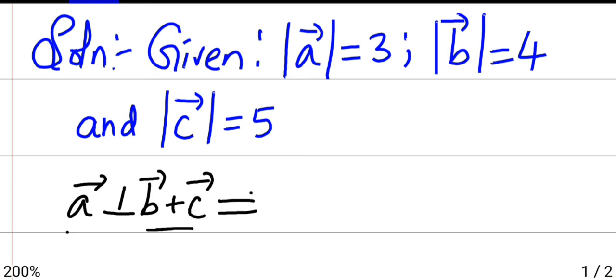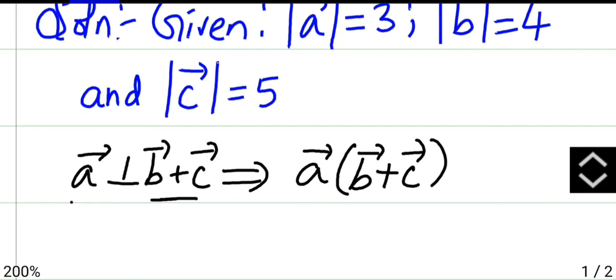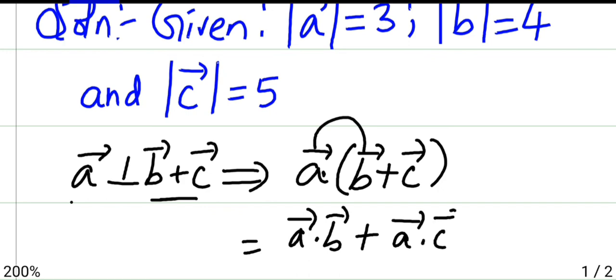That can be given as A vector dot bracket B vector plus C vector equals 0, perpendicular means we should write dot. And the same thing can be written, by the distributive property, as A vector dot B vector plus A vector dot C vector.